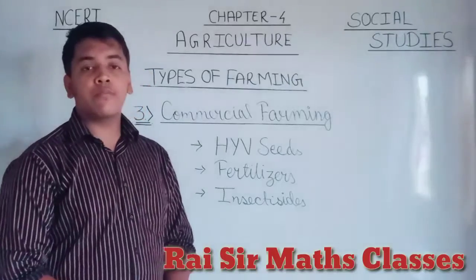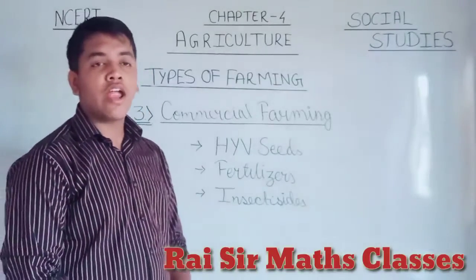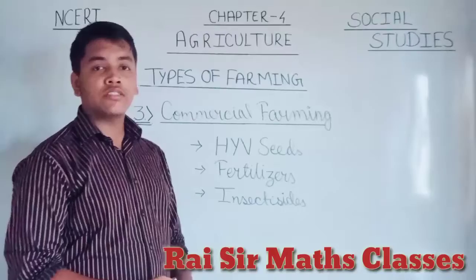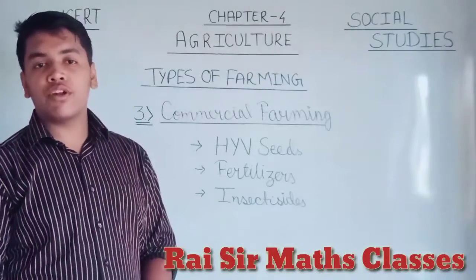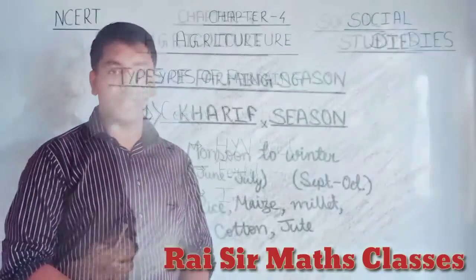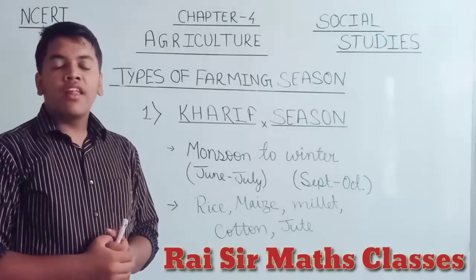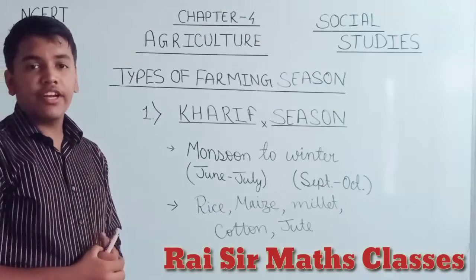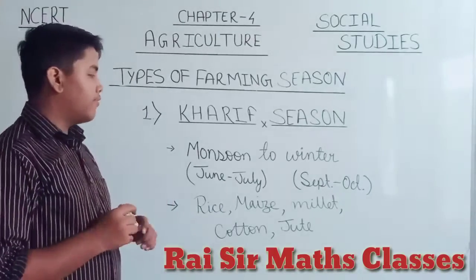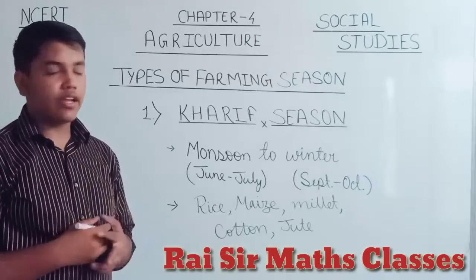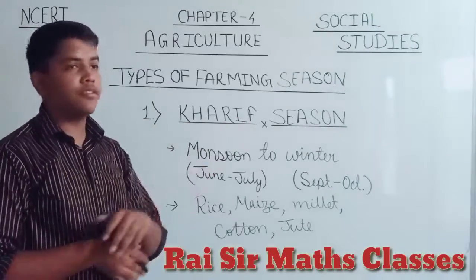So we have completed the types of agriculture, and now we are going to know about the seasons in which different crops are grown. Let's have a look at the first farming season of India, that is the Kharif season.